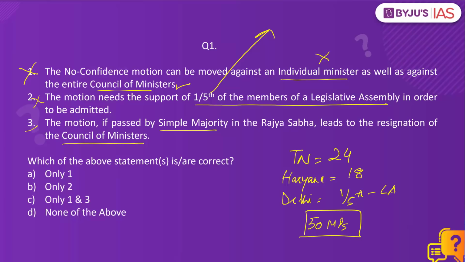And statement number 3 is plainly incorrect. Why? Because the no confidence motion cannot be introduced in Rajya Sabha. The Council of Ministers are accountable only to Lok Sabha or the lower house of the state legislature, which is the Legislative Assembly. They are not accountable to Rajya Sabha. That is why no confidence motion cannot be introduced in Rajya Sabha. So all these statements are incorrect. None of the statements is correct. D is the right answer.